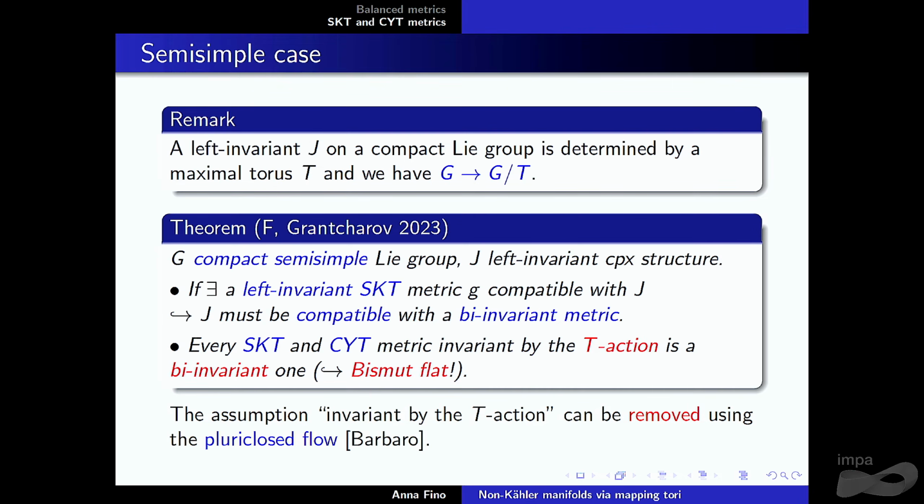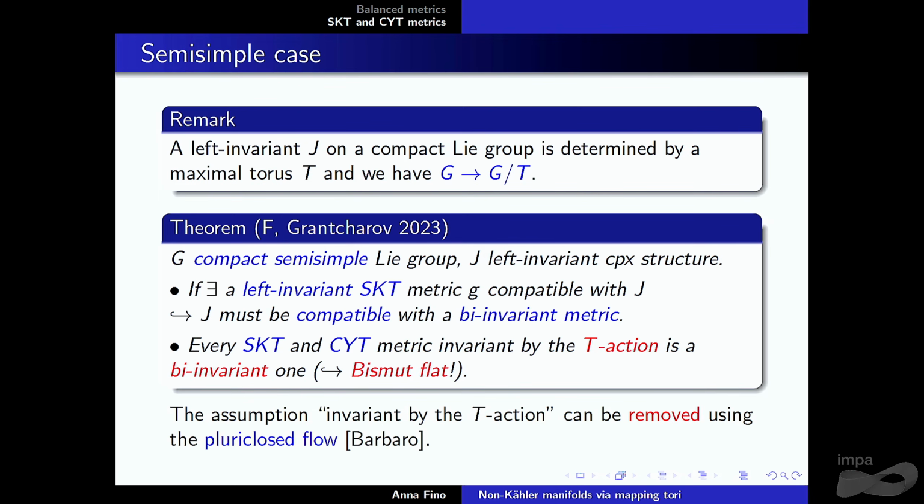We first show that if you have a compact semi-simple group and you have a left invariant complex structure, and an SKT metric which is compatible with the complex structure and left invariant, then it has to be compatible with a bi-invariant metric. And then, under the assumption of being also invariant under the action of the maximal torus, because when you have your left invariant complex structure, essentially you have a choice of a compact torus T, we show that in fact you go essentially to the bi-invariant metric, so it's Bismut flat.